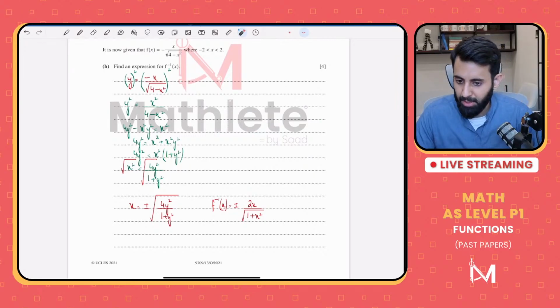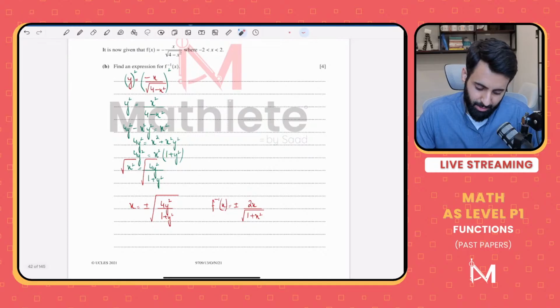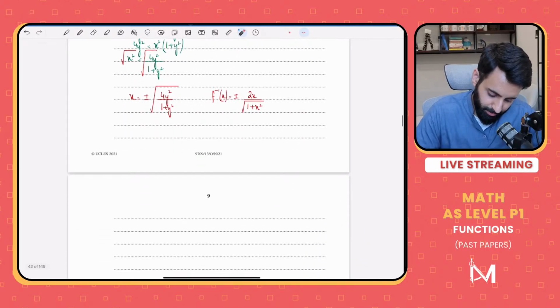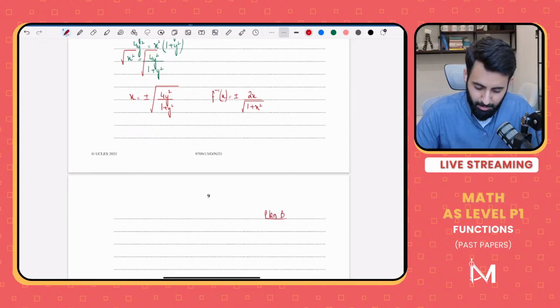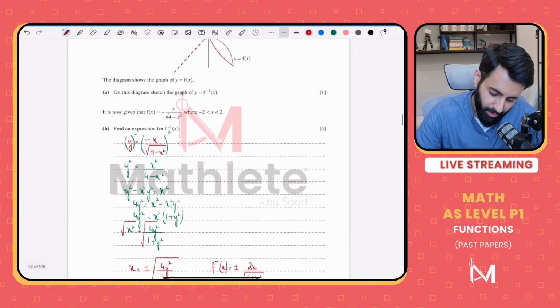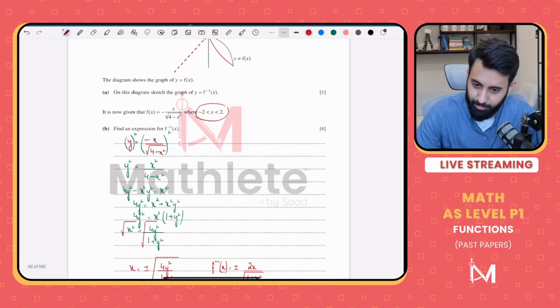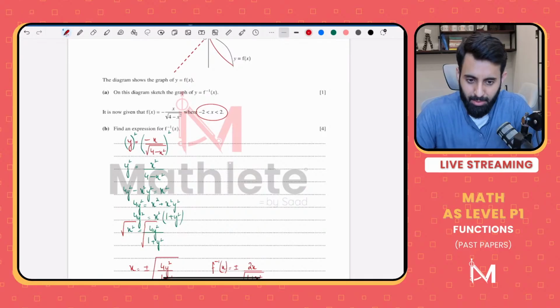Minus के squared values give positive values. अच्छा, एक काम करते हैं. Let's go with plan B. Okay, so let's try plan B. Give me a value which is in between minus 2 and 2. You'll find out what plan B is. Plan B is a solid plan which will help us decide.